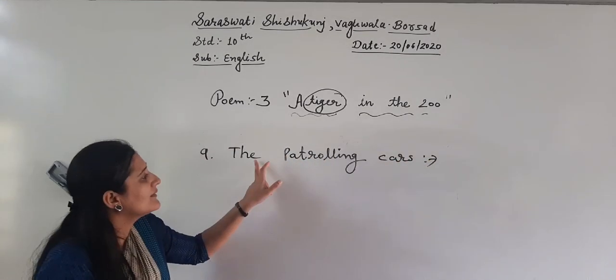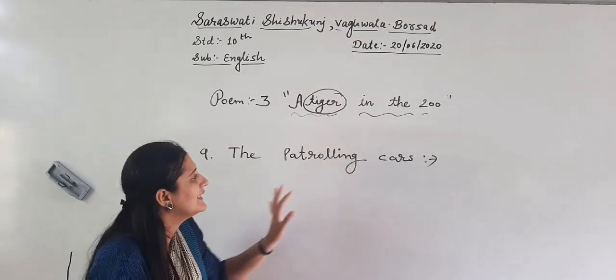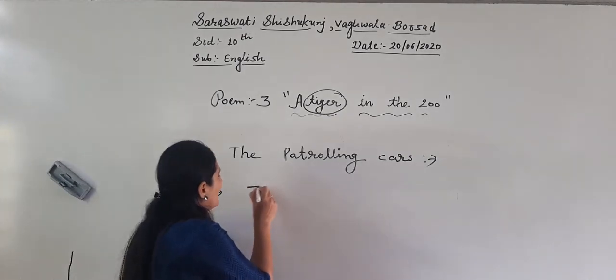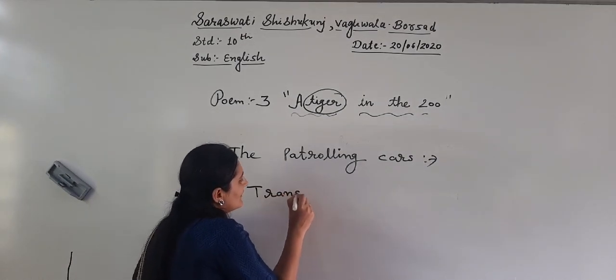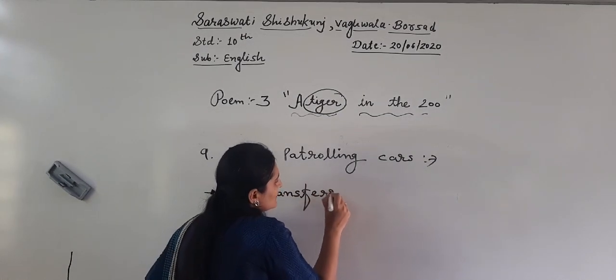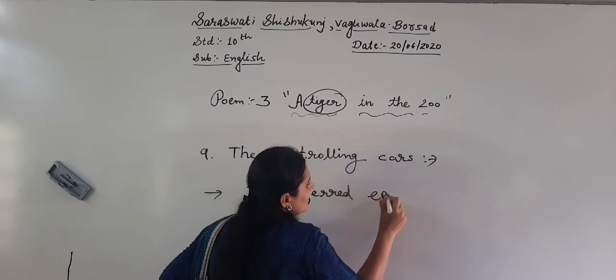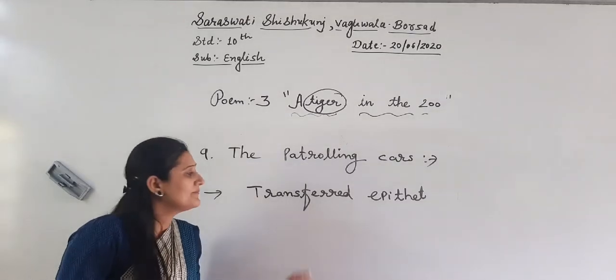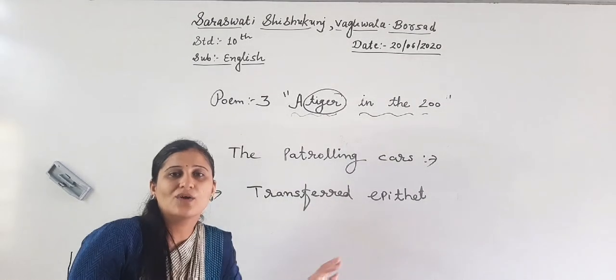See, the last number, the patrolling cars. Here the answer should be transferred epithet.